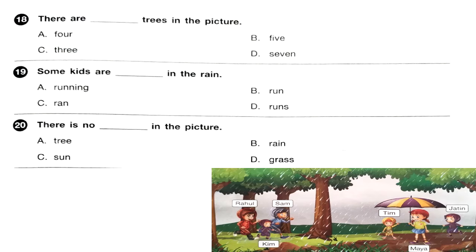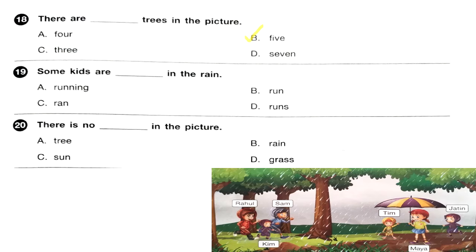Question 18. There are dash trees in the picture. A 4, B 5, C 3, D 7. Okay. So you have to look at the picture. There are 5 trees in the picture. 1, 2, 3, 4 and the fifth one is next to Jatin. Okay. So 5. Answer is B.